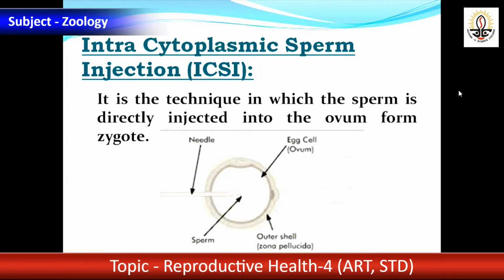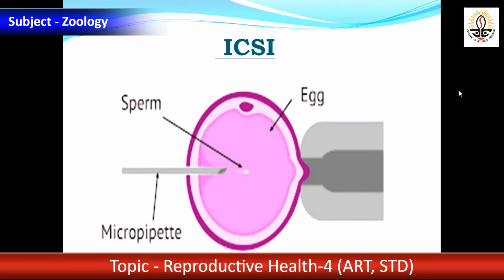Now intracytoplasmic sperm injection, here you see directly how the sperm is injected into the oocyte by micropipette. There is another one, subzonal insemination by puncturing the zona pellucida.